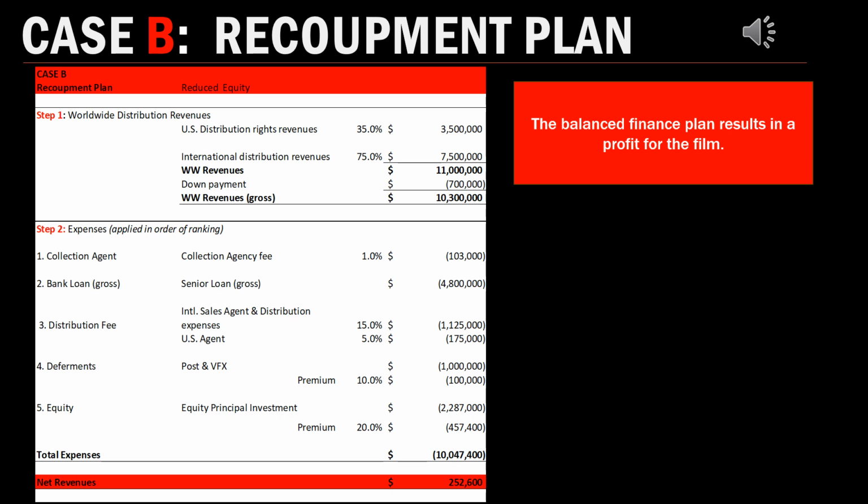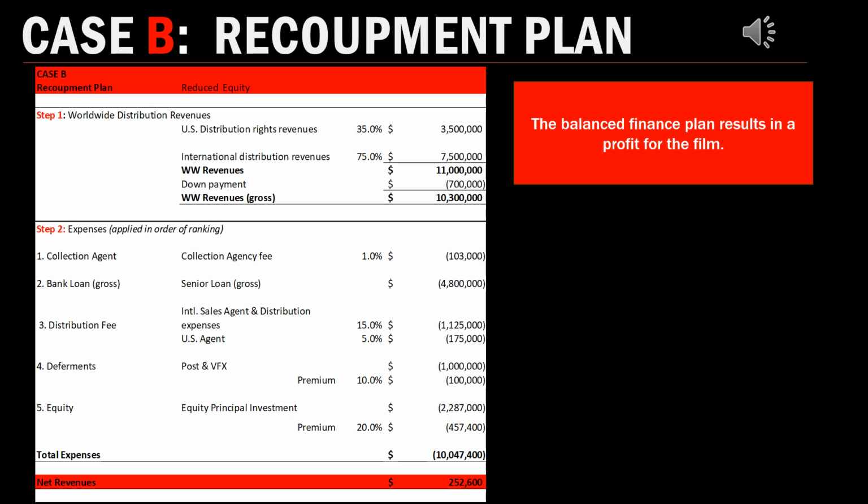The sales agent is charging us 15% of the international revenues, and a US agent that we hired to do the US will charge us 5% of the US distribution revenues. And that's kind of a normal range for those things.